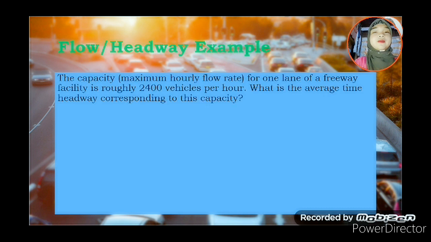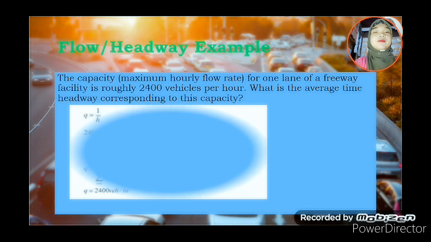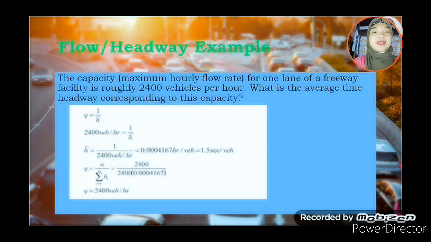Flow and headway example. The capacity, or maximum hourly flow rate, for one lane of a freeway facility is roughly 2,400 vehicles per hour. What is the average time headway corresponding to this capacity? So, we have the equation Q equals 1 over h bar. Given our Q, which is 2,400 vehicles per hour, what we are looking for is the average time headway, our h bar. Substituting the value, we get the result of 1.5 seconds per vehicle.